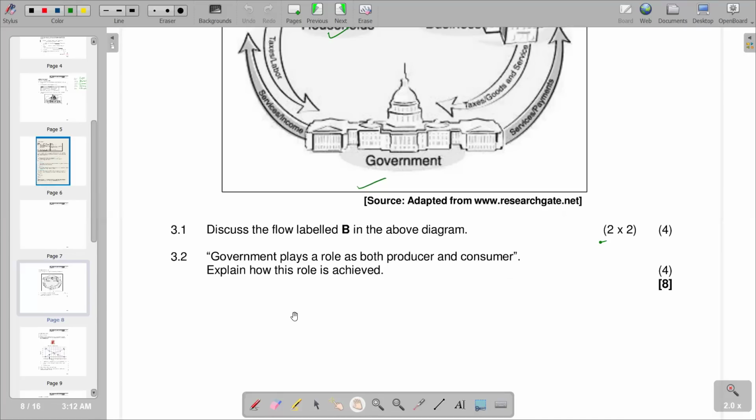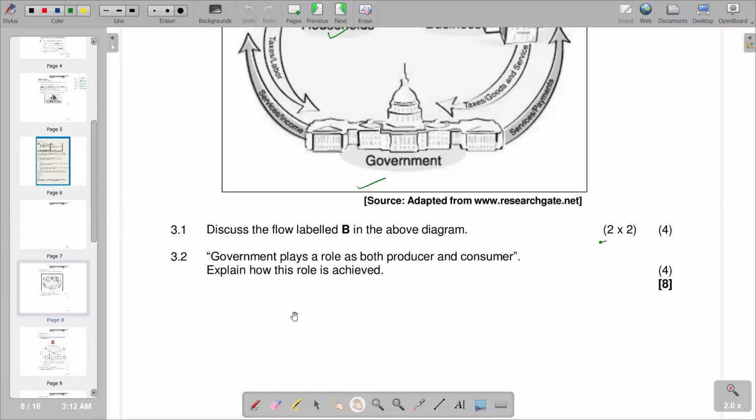And then they also buy goods and services from firms that are producing. It might be in the form of equipment that they use in infrastructure or development. They buy the equipment and the machinery from the firms. So in that case, they would now be the consumer. So basically, that's the explanation that we can give from that context.